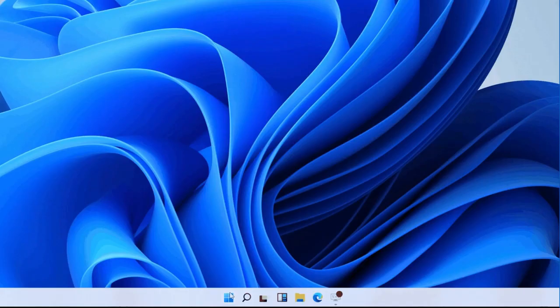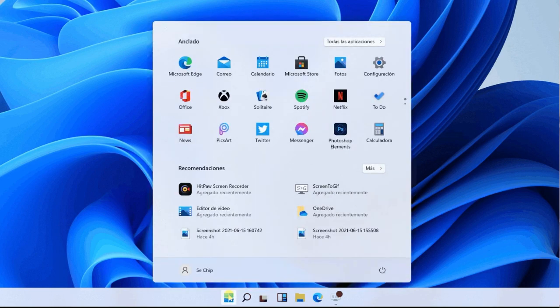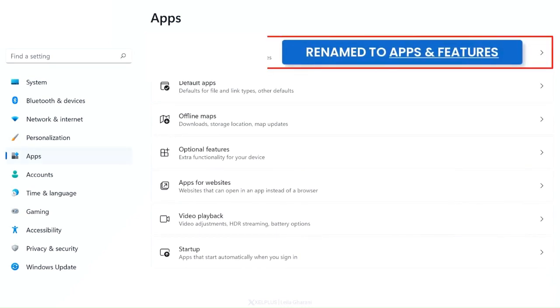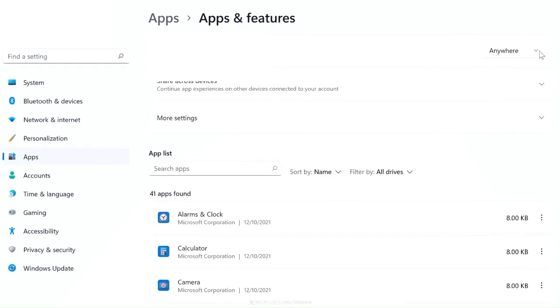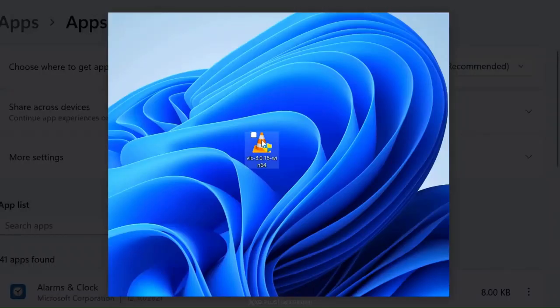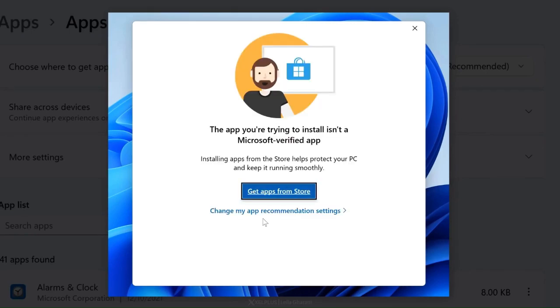There are a lot of apps out there that you don't want on your computer. To be on the safe side, you may want to limit where you install your apps from. To do that, open Settings, select Apps and click on Advanced app settings. Up here, click on the drop-down to choose where you want to get your apps from. The default is Anywhere, which I don't recommend. Either go with the Microsoft Store or one of the other two options. I'm going to go with the Microsoft Store for now. This way, when you try to install a non-verified third-party app, you're going to get this message.